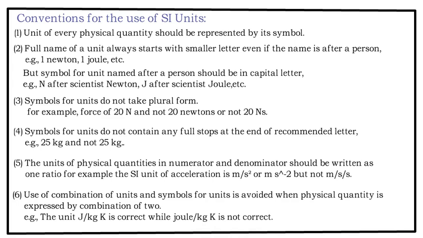See, in the numerator I am using the symbol of the unit, that is J. So in the denominator also I should write the symbol only, that is kg and K. If in the numerator I write joule, that is incorrect, because in the numerator you are writing the full name of the unit, and in the denominator you are writing it in the form of symbols, which is incorrect.